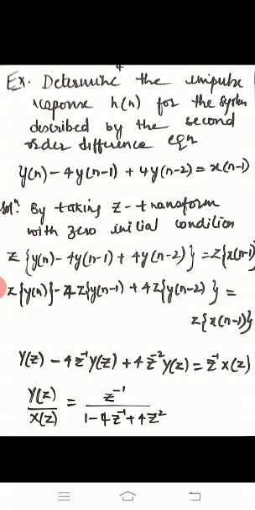So after applying the z transform, the z transform of y of n is Y of z, and the z transform of y of n minus 1 is z to the power of minus 1 into Y of z. Similarly, the z transform of y of n minus 2 is z to the power of minus 2 into Y of z, which is equal to z inverse of X of z. So from this equation, we will get Y of z by X of z, which is equal to z inverse by 1 minus 4z inverse plus 4z to the power of minus 2.